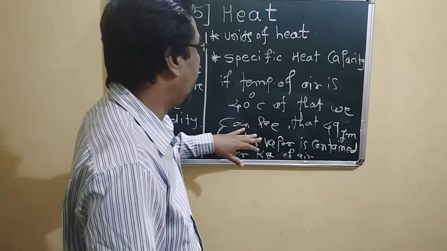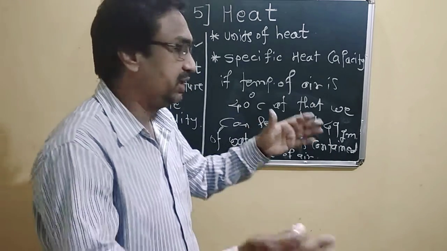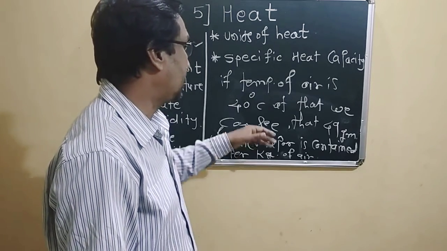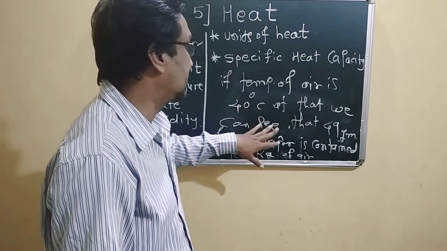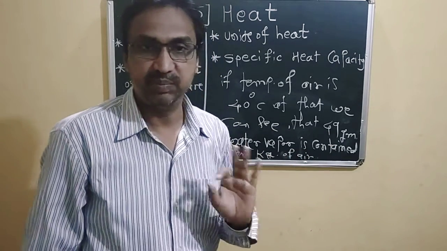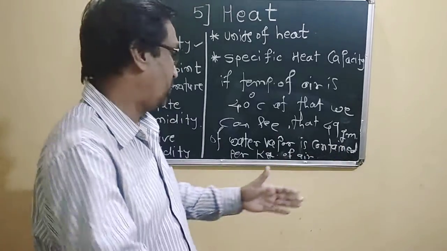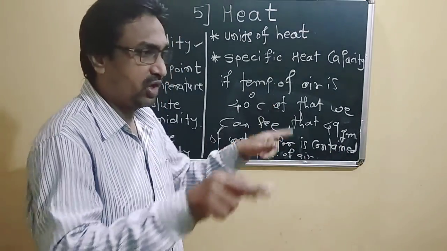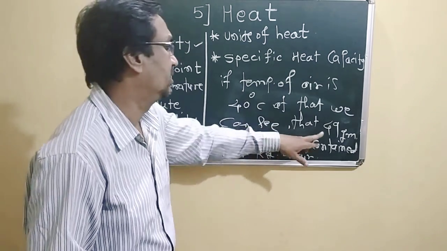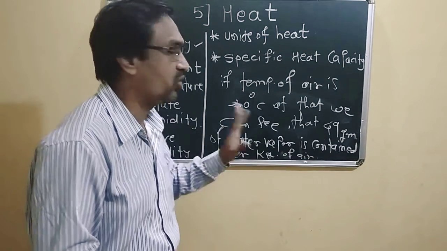So it can contain, in 1 kilogram of air at 40 degrees Celsius, 49 gram of water vapor. Simply, 1 kilogram of air at 40 degrees Celsius can contain 49 gram of water vapor.